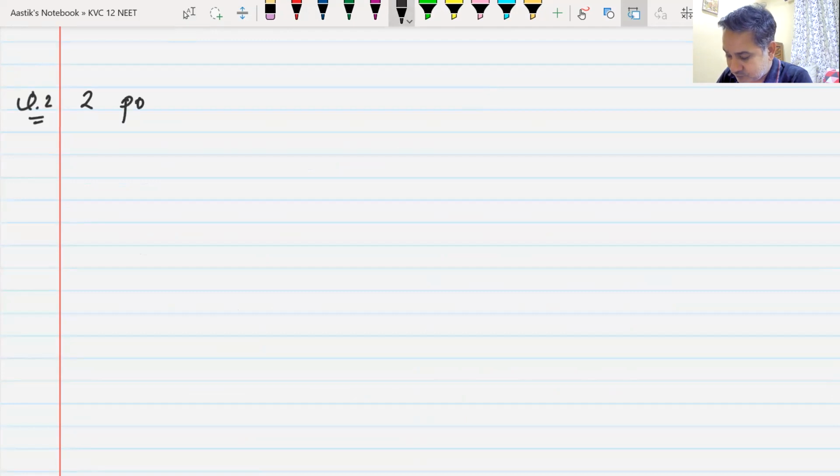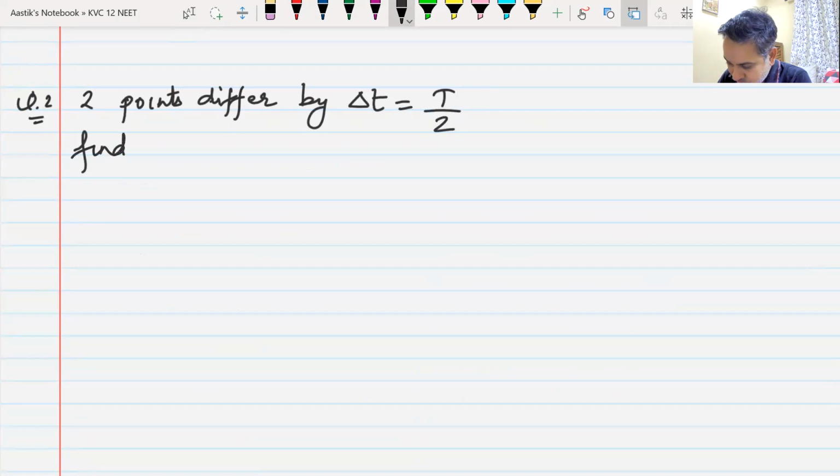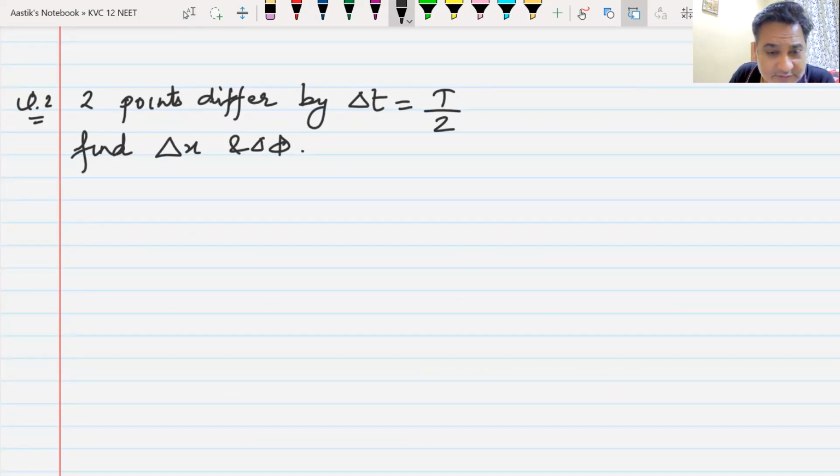Two points differ by delta t. I hope you understand delta t is equal to T by 2. Find delta x and delta phi. Let me see who gives me the answer first.